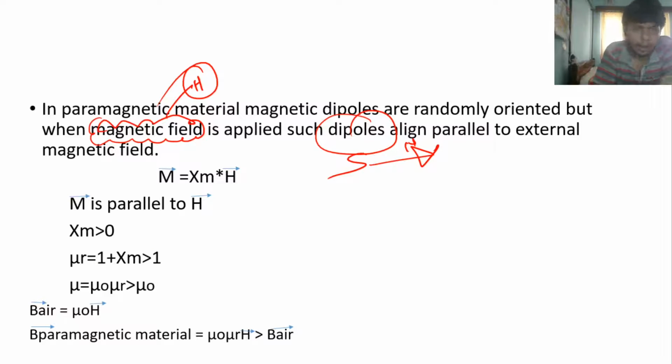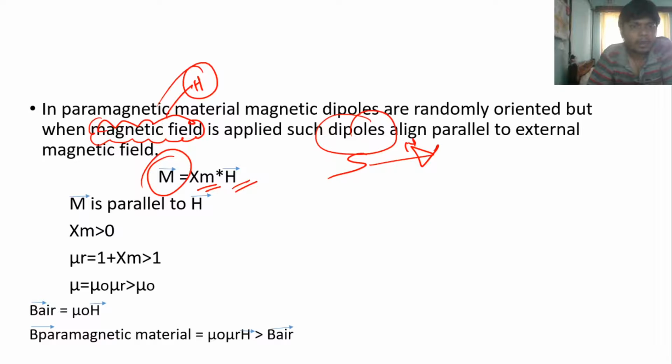As we know, the magnetization of any material is represented by capital M, and magnetization means the ability of dipoles to align when a magnetic field is applied. Magnetization is equal to the product of the magnetic susceptibility and the external magnetic field. Magnetic susceptibility is a measure of the ability of a material to get magnetized after applying the external magnetic field.